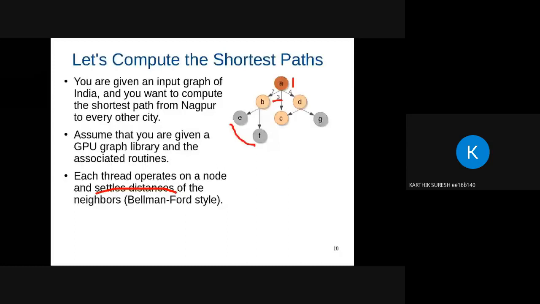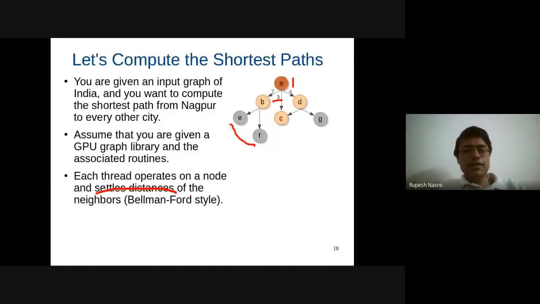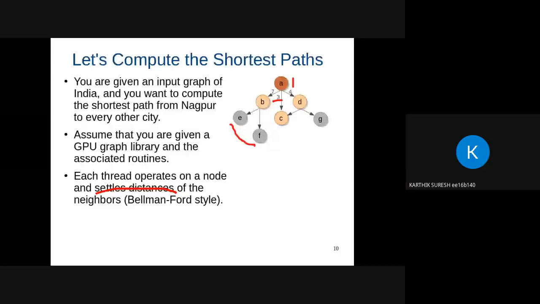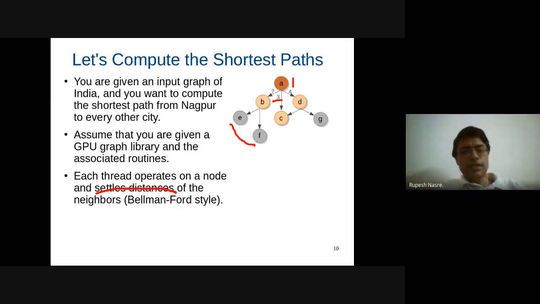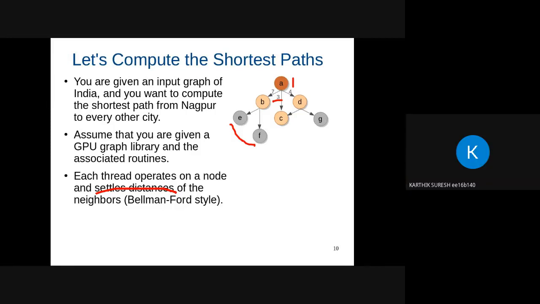The distance array needs to be synchronized. So why is the distance array required to be synchronized, Karthik? So many threads can be updating the value at a particular point. So in this example, updates need to be atomic. In this example, can you show one case? So the distance of C can be updated by node A and node D both simultaneously.